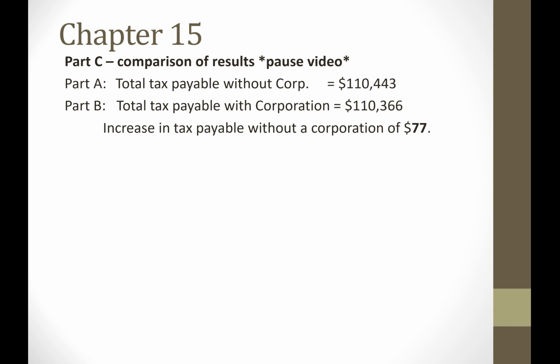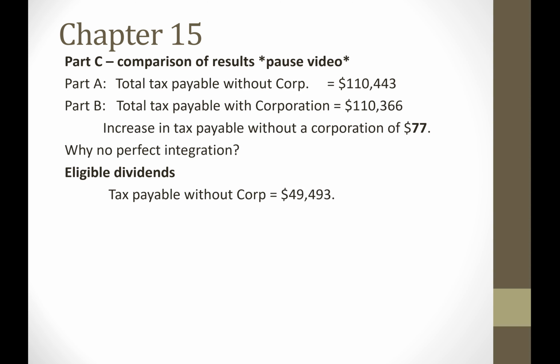So we don't have perfect integration, but it's actually fairly close. I mean, $77 over $110,000 is very, very minor. So there's a very, very minor difference. They would benefit slightly if they had a corporation. Now let's explain why. Let's actually look at the two streams of income. So let's focus first on the eligible dividends. So the eligible dividends, if it were received in Part A without a corporation, the individual would have paid $49,493.